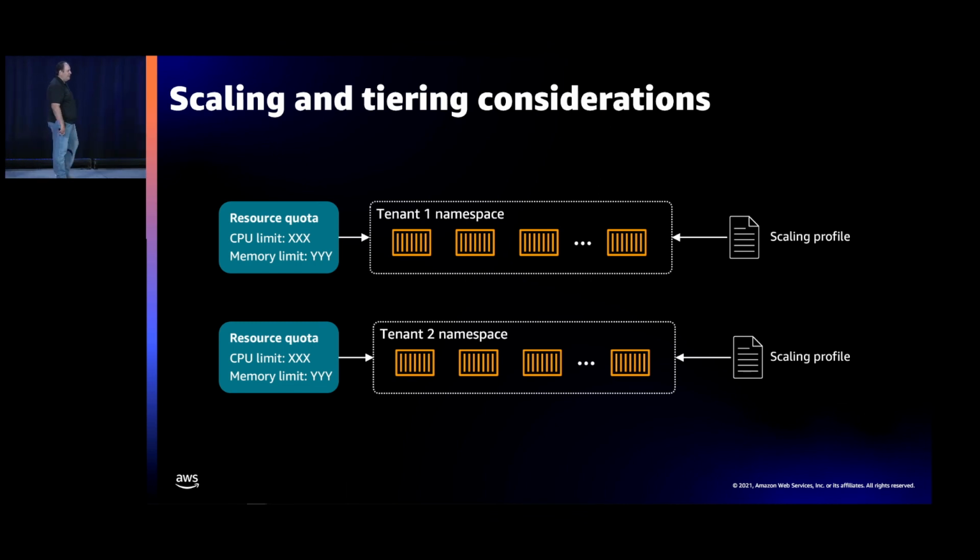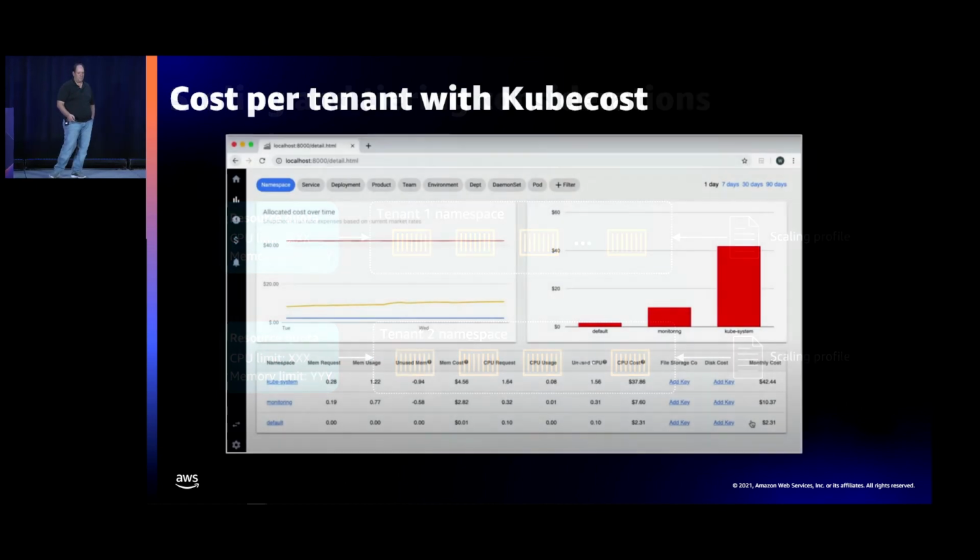The other thing, and this is an area that I feel is a growth area for our reference architecture, and one that if we had more time, I think we would do more with, but one I think you ought to care about, is how do I offer different experiences to different tier tenants? And this is where Kubernetes gives us really interesting ways to do this, and one of them is through resource quotas. So I can attach resource quotas to my namespaces and then say, hey, my basic tier tenant is going to have this resource quota and scaling configuration, whereas my advanced tier tenant will have a different configuration.